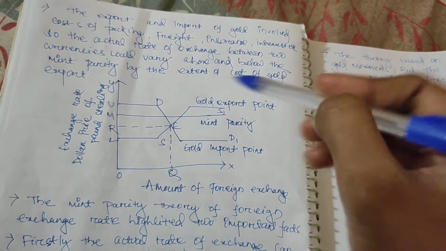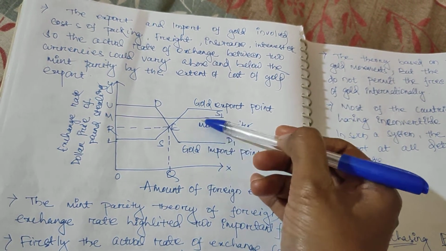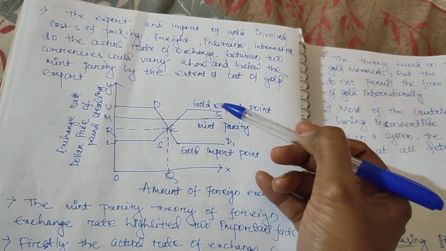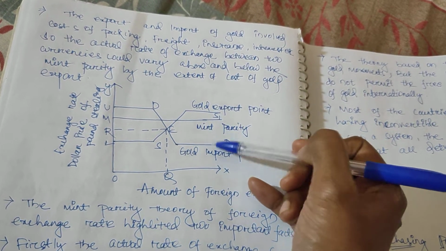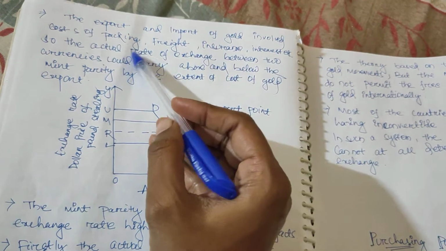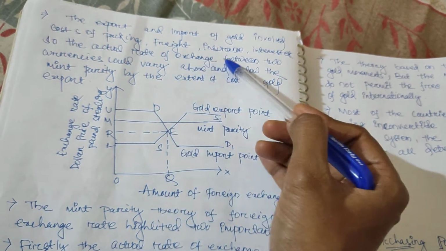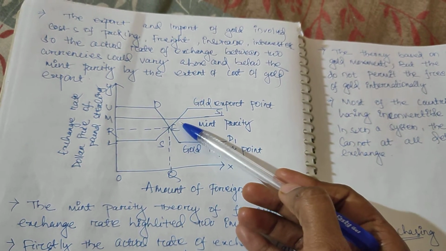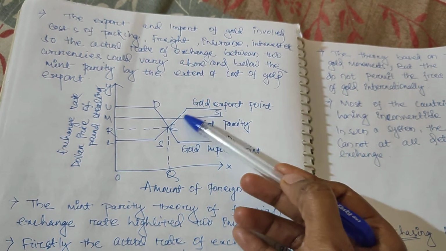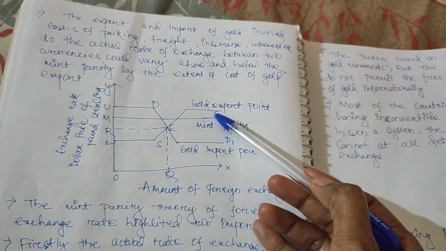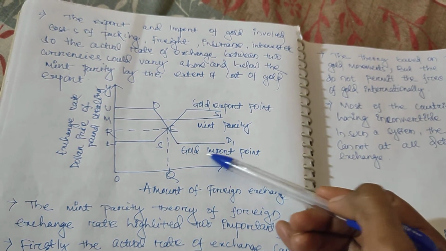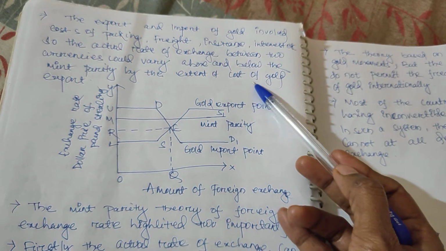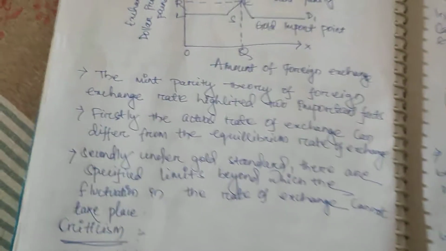But you have to see that the equilibrium rate and mint parity are quite different, because the mint parity depends upon the export and import of the country, and export and import are highly affected by packing, freight, insurance, interest, lots of things. Get it? If the exchange rate is above the mint parity, you will see gold export, and below that means gold import, but there is a certain limit. Beyond that limit, the standard will not move.